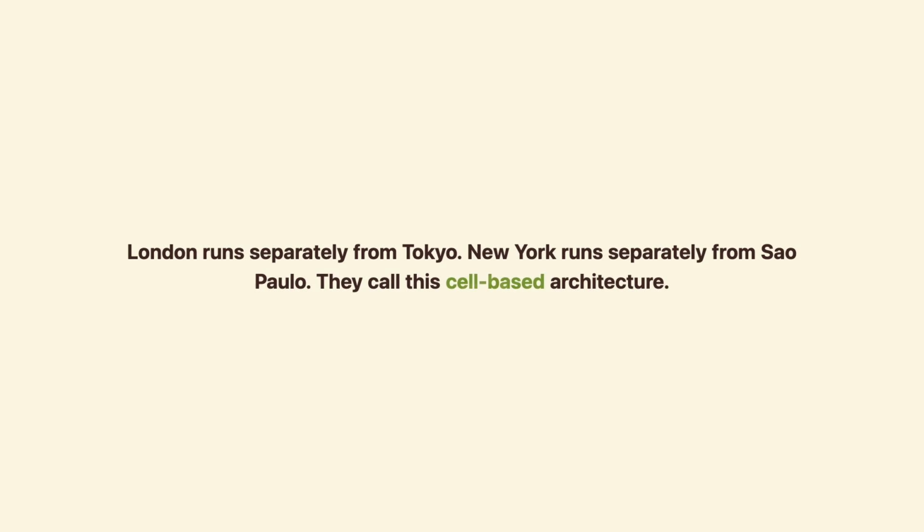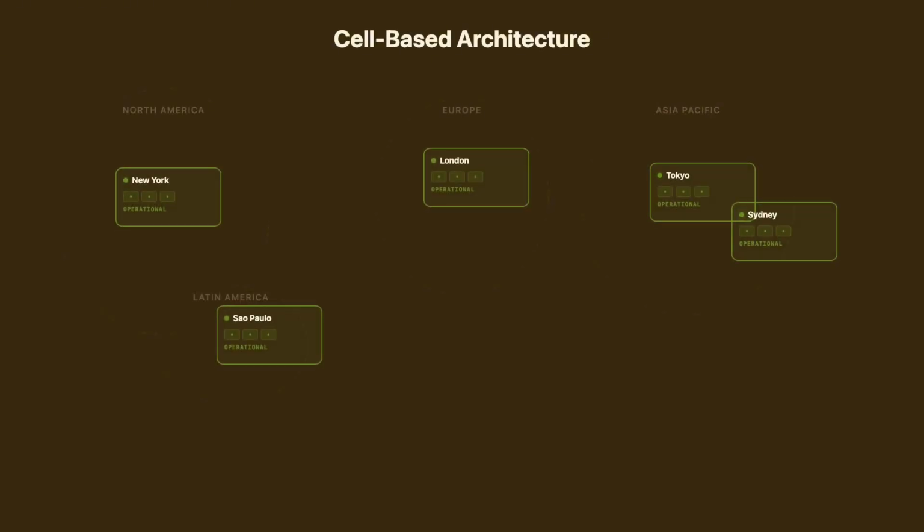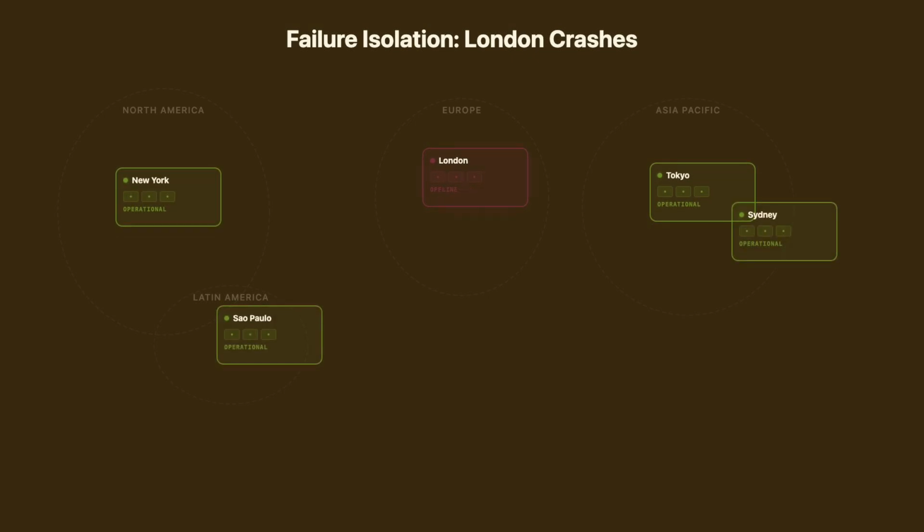London runs separately from Tokyo. New York runs separately from Sao Paulo. They call this cell-based architecture. If London's matching service crashes, Tokyo keeps running normally. They share nothing. The damage from any single failure stays contained to one city.